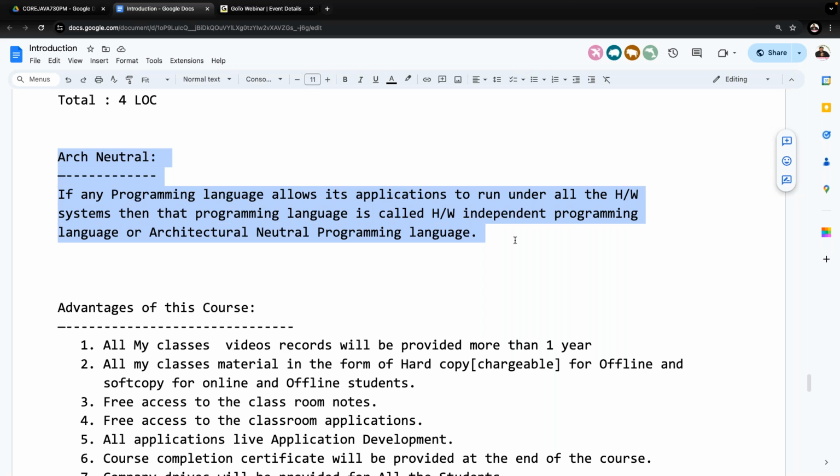Yes, sir. Got it? All of you are getting my points, no? Overall, still I'm telling you, Sun Microsystems is thinking about what features they want to include in their new programming language.